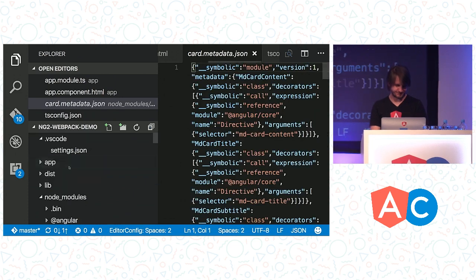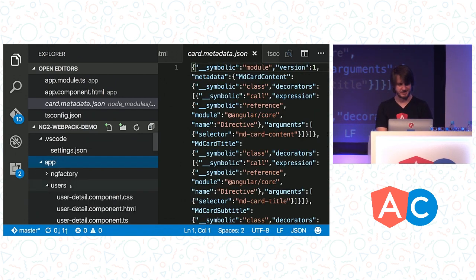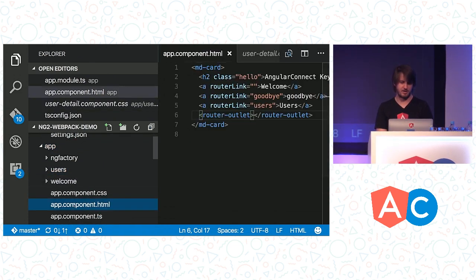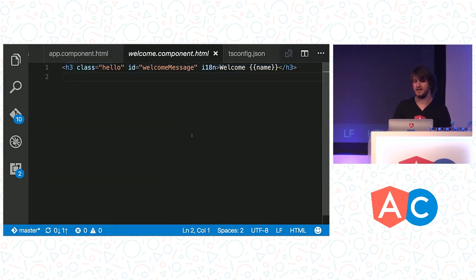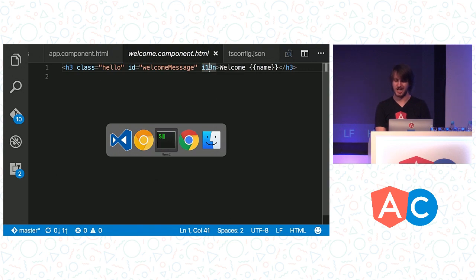So it's right there. Cool. So what I'm going to do is go ahead and look at our, I think we're using our welcome component. What we've got here is a very simple H3 header that says welcome and some interpolation. All we're going to do is add this i18n attribute to this, and this is just a hint to Angular's compiler to say, hey, this is something we're going to want to internationalize.